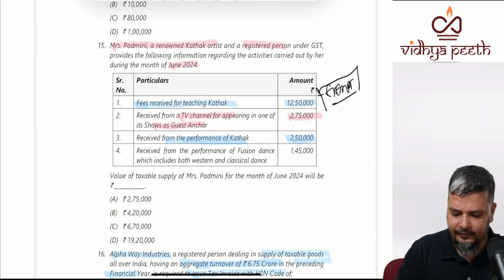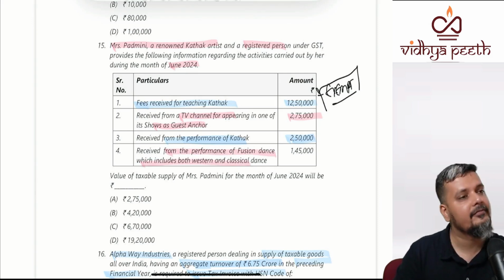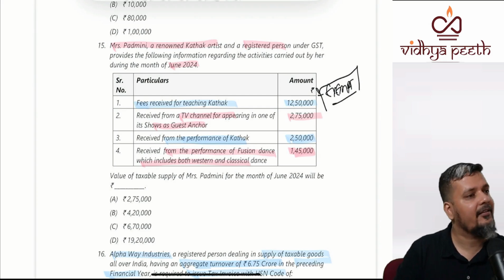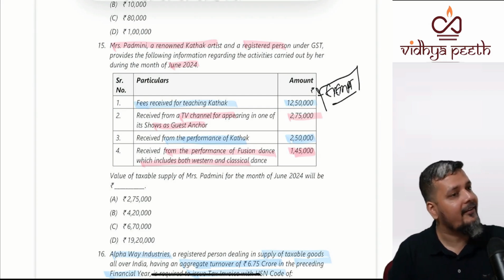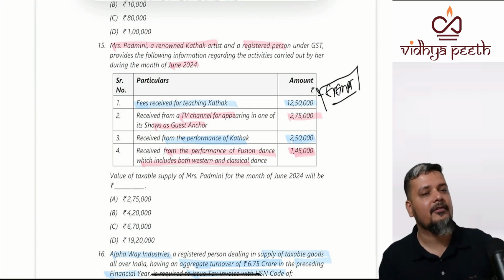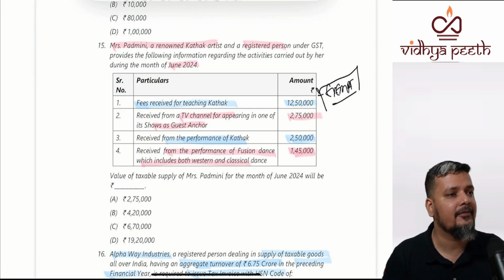Last, fees received from performance of fusion dance. The moment it is fusion dance, cultural and western, it is taxable. Though it is less than or equal to 1,50,000, it is fusion. What is exempt is only purely classical or folk art forms.